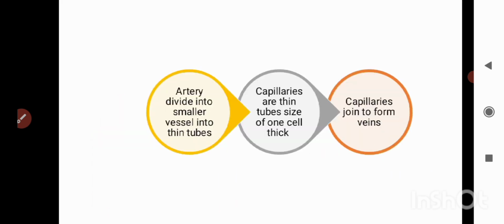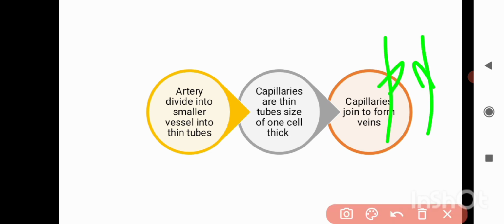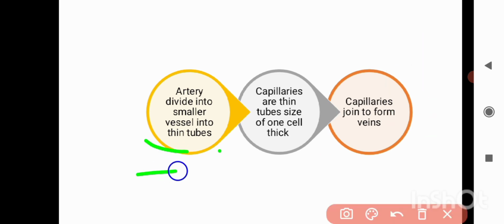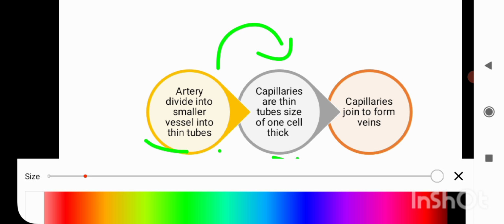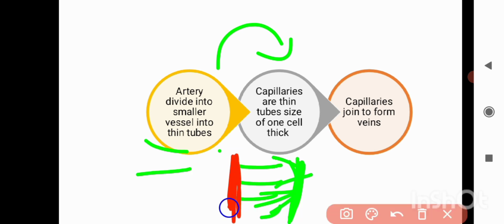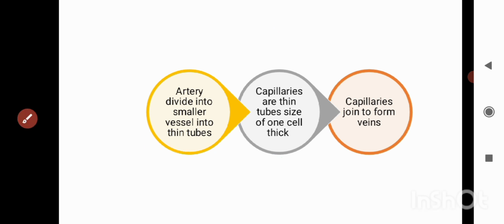In this slide you can see that the artery divides into smaller vessels, into thin tubes, and these thin tubes are nothing but capillaries, which are thin tubes one cell thick. And what happens is that capillaries again rejoin to form what? They form veins. Okay, this is vein, and like this the artery gets divided into capillaries, and the capillaries again rejoin to form veins. This is what we have learned so far.